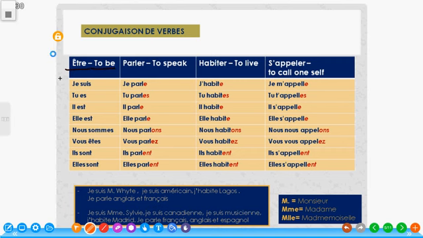In French, the sentence construction, just like in every other language, is that we must have the subject, the verb, and an object. The subject we have in French must always be a noun or a pronoun.